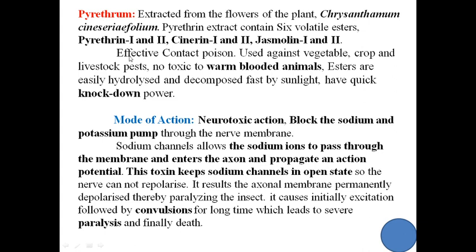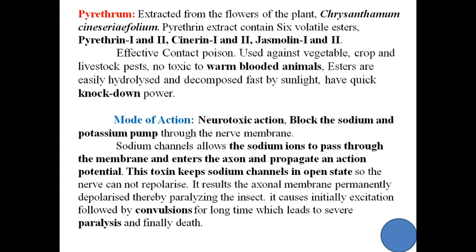This insecticide is very effective as a contact poison and is used against vegetables and crops and livestock. This insecticide is very useful. Why? Because it is not harmful to warm-blooded animals. That means it is not poisonous to warm-blooded animals like human beings and domestic animals as well as birds.